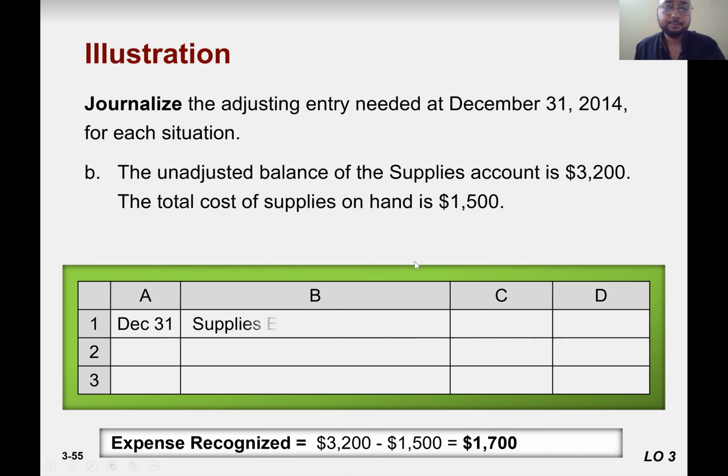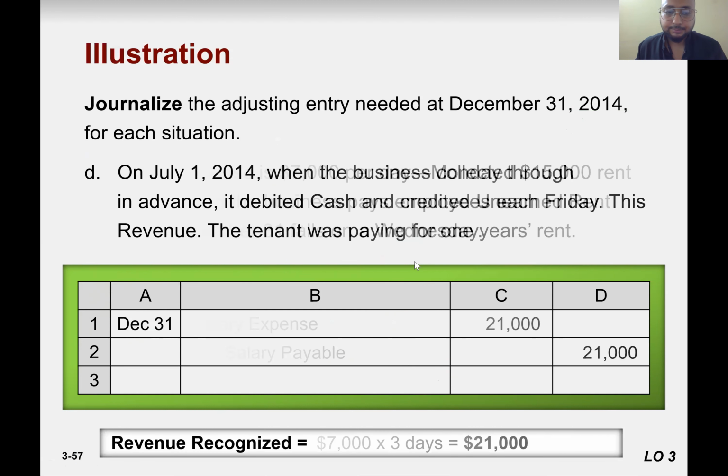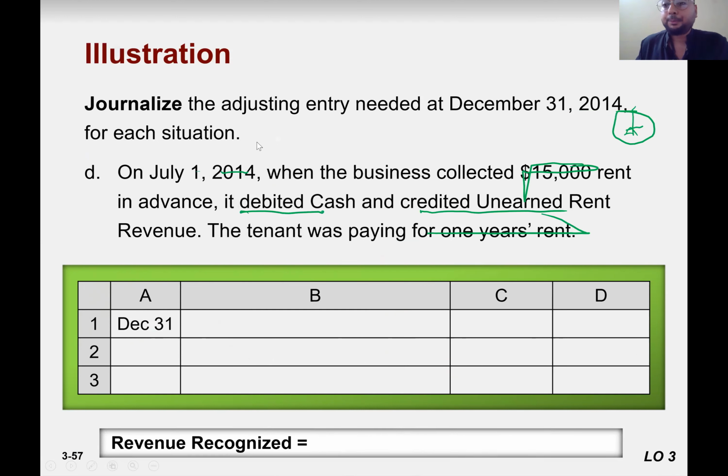So now let's do that. So it means they receive their sales in advance. So do they perform the services? No. How much services they perform? 50%.